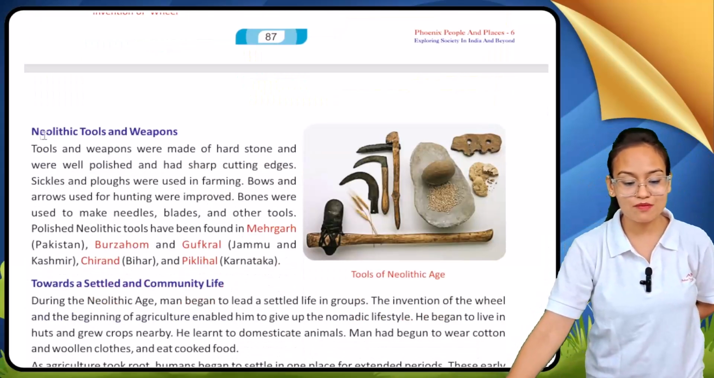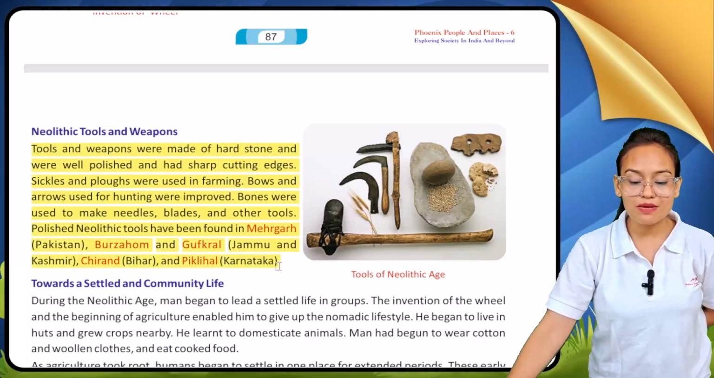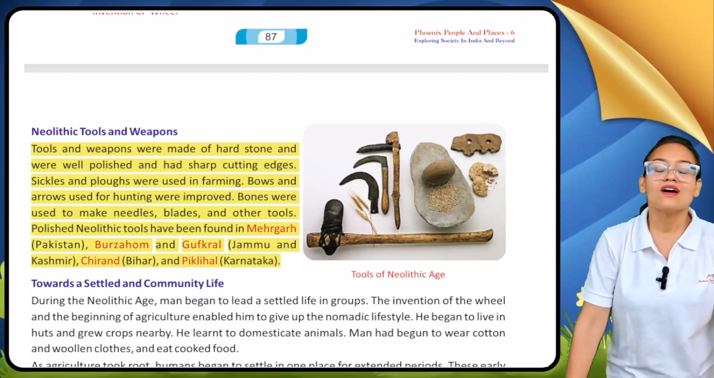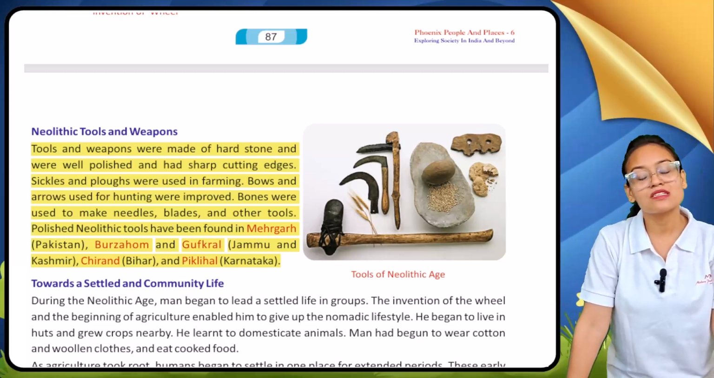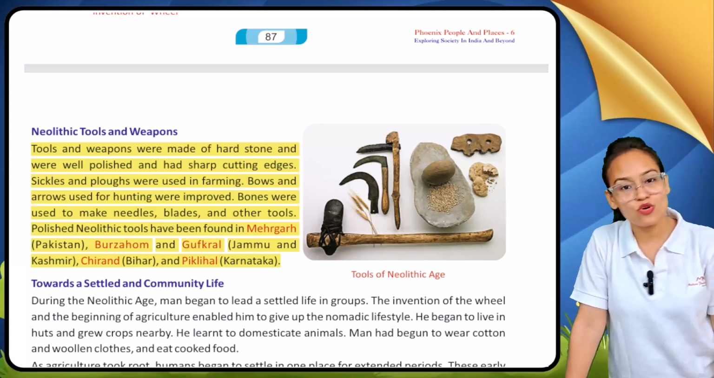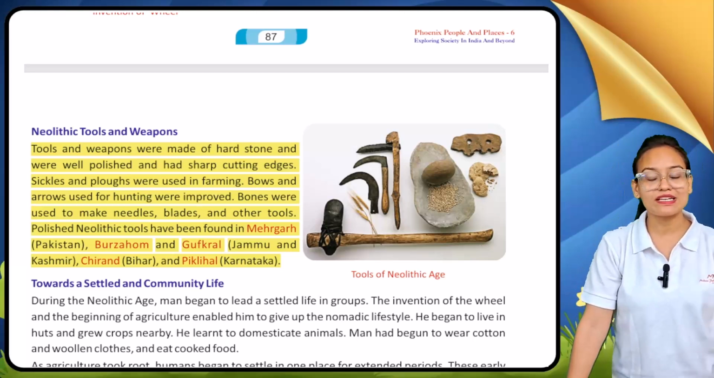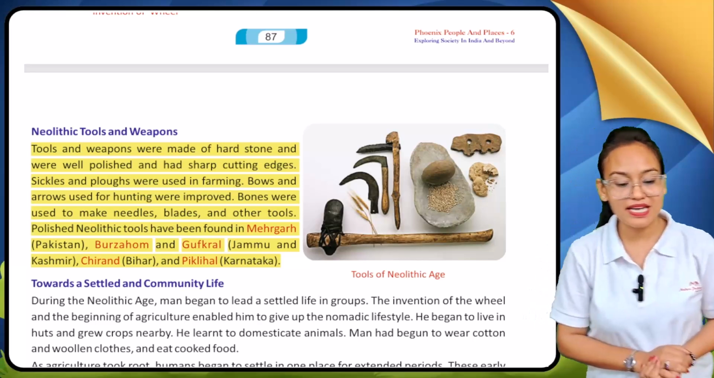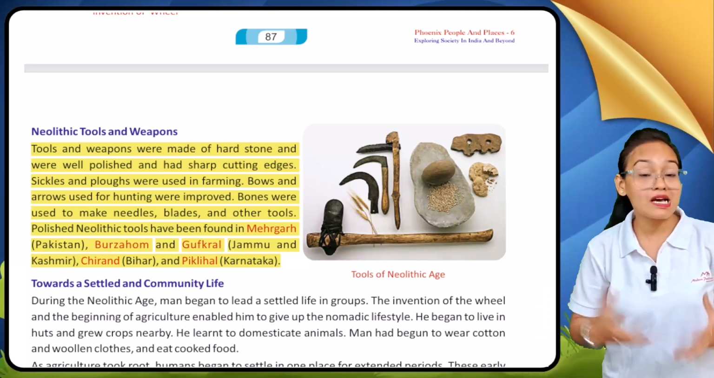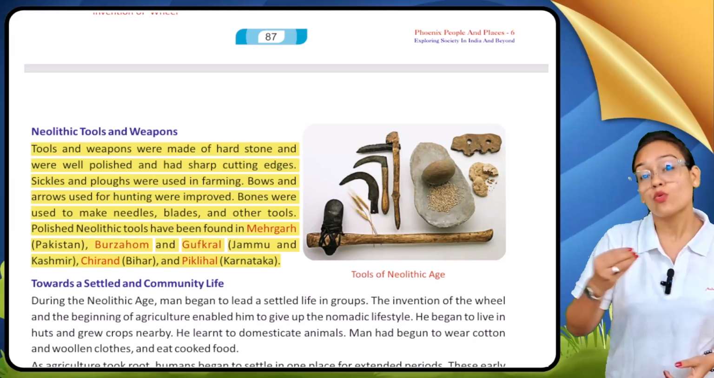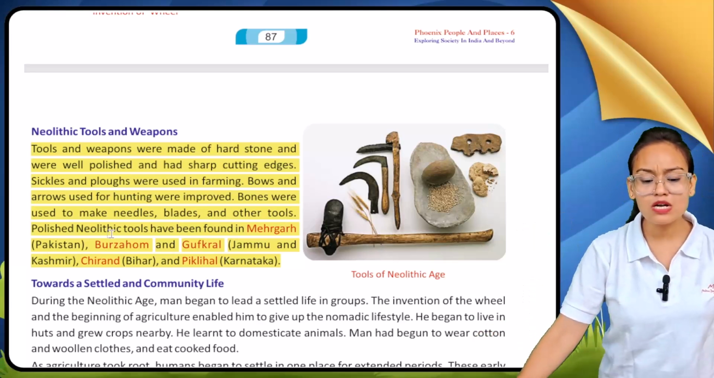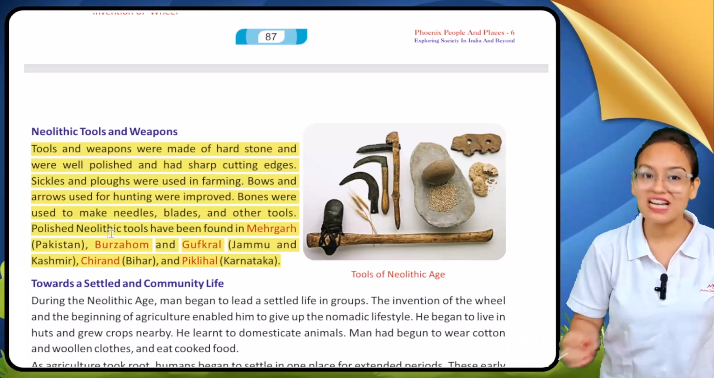So what other tools and weapons were used in the Neolithic age? The tools and weapons of the Neolithic age are more advanced in comparison to the Paleolithic and Mesolithic. They are well polished with sharp cutting edges. Sickles and ploughs are the important tools they used for agricultural purposes. Bones are also used for making needles, blades, and other tools.